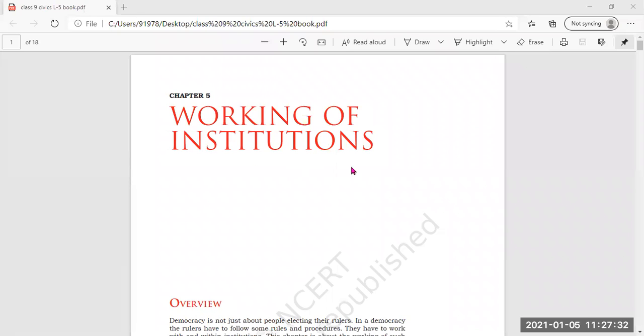Then today we are going to start with the introduction of civics, lesson number 5, that is working of institutions. So in this lesson, first of all, I hope you all know why we need political institutions. Yes, we need political institutions to carry on the work of the government in a smooth and peaceful way. And what is the government?